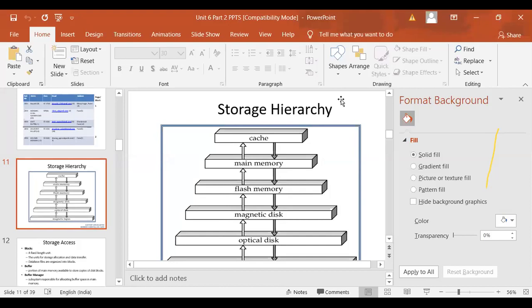Speed is inversely proportional to cost. Cache and main memory have a very high cost, then flash memory, and then the magnetic disk. The magnetic disk is the permanent memory. All the other three are volatile memory. So we need to know what kind of storage structure your system has.